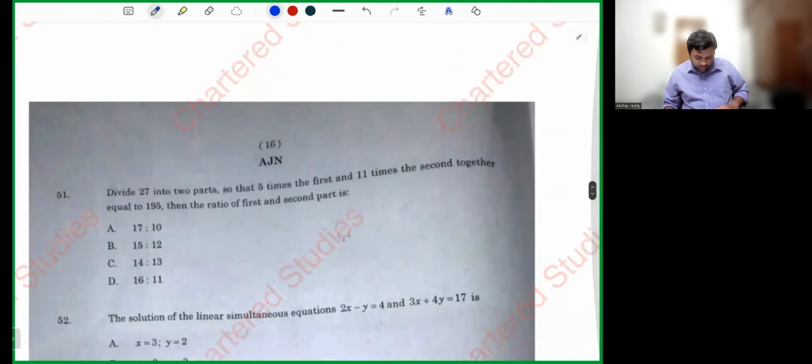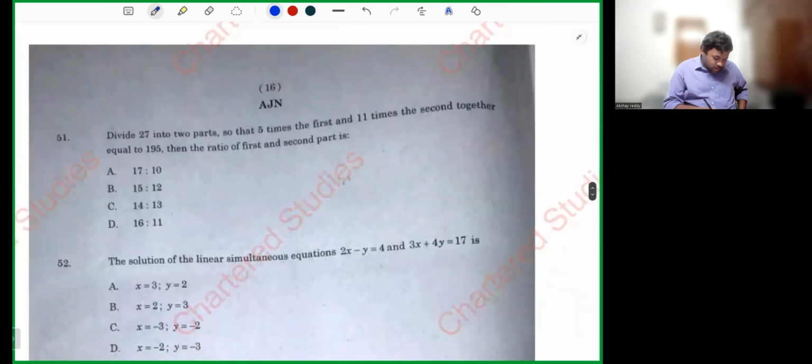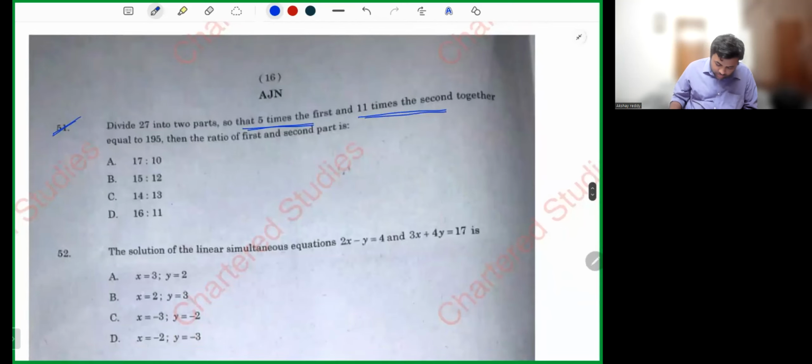Next, 51. Divide 27 into two parts so that 5 times the first part and 11 times the second is equal to 195. 5 times the first part plus 11 times the second part, the sum should be 195.